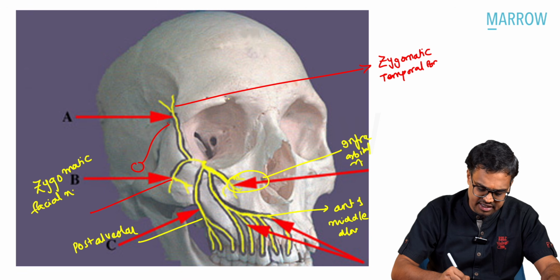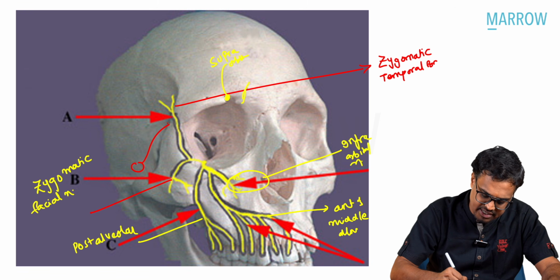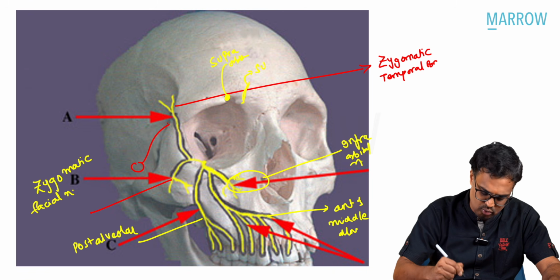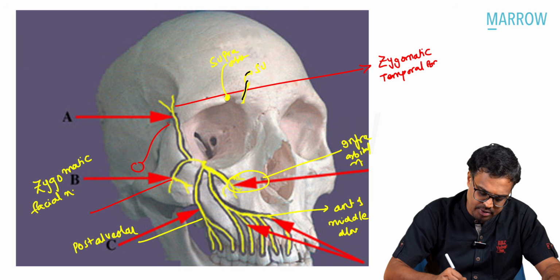That is the reason why here is your supraorbital nerve. Somewhere here is your supratrochlear. I will put it in black color so that you can see it. So here is your supratrochlear.